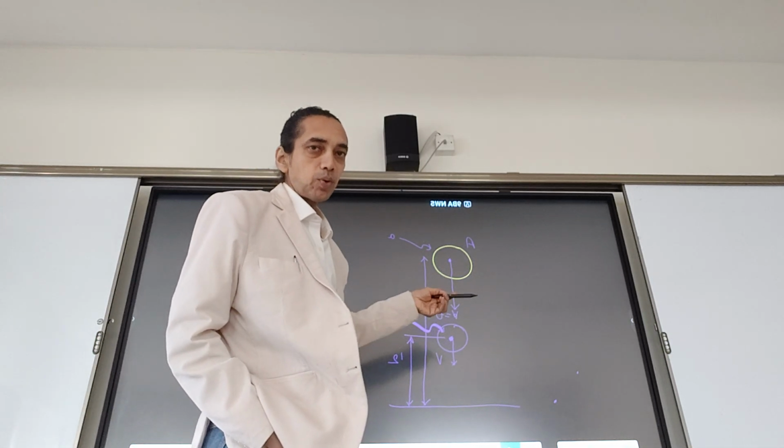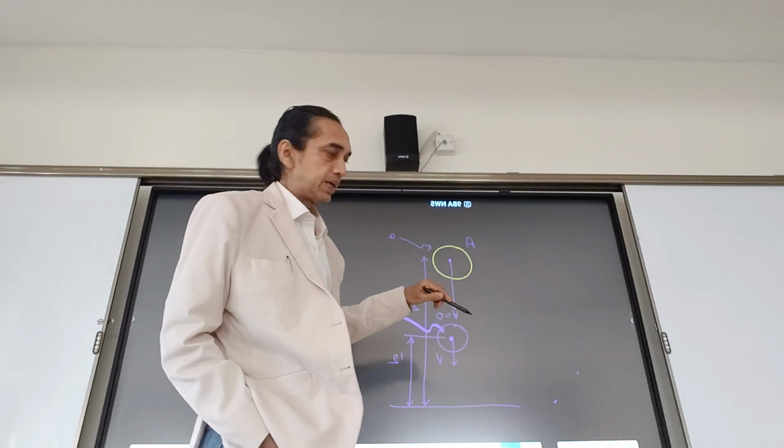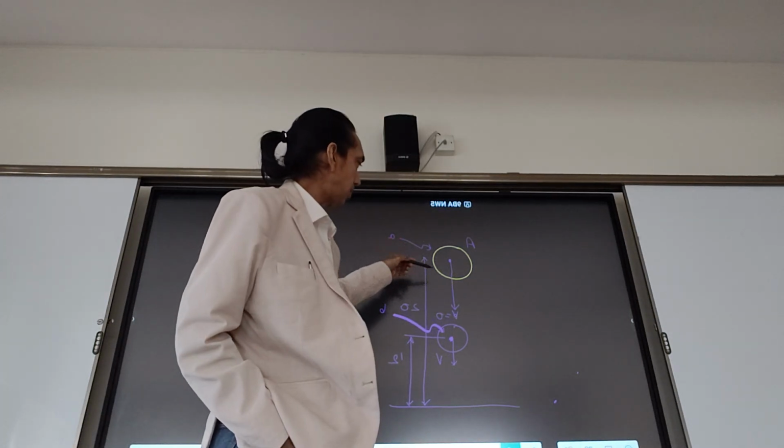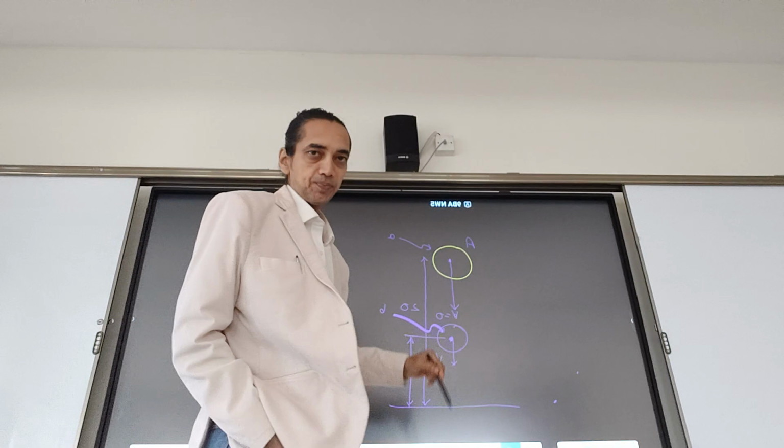And in an odd number of collisions, there will be a swap. That means the trajectory of A will change to the trajectory of B.